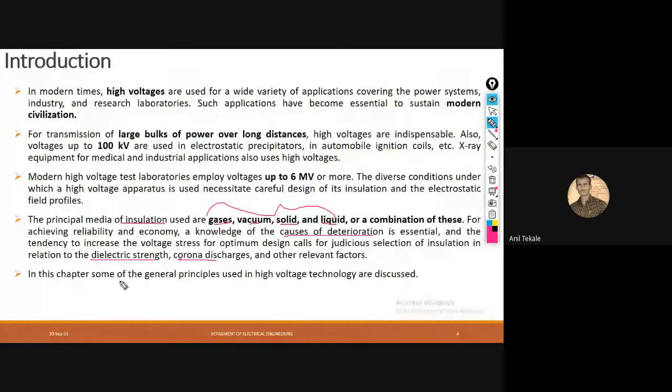So what will we understand in this chapter? In this chapter, we will understand various principles which are used in high voltage technology. If you want to write some notes from this, you can write down whatever points I have made bold.